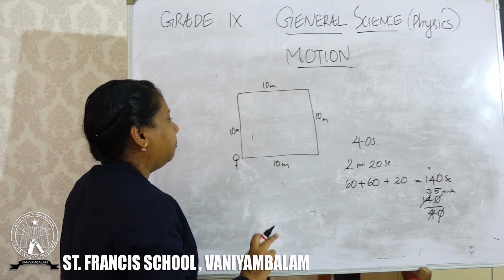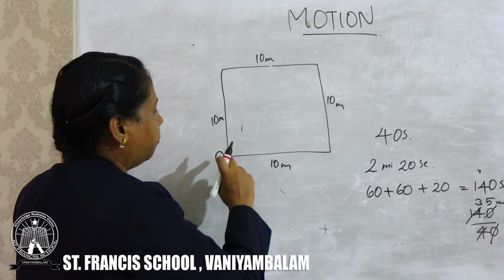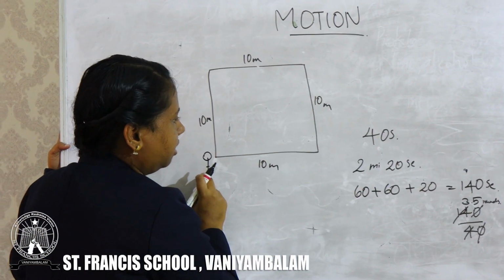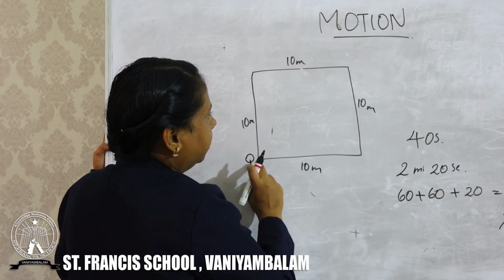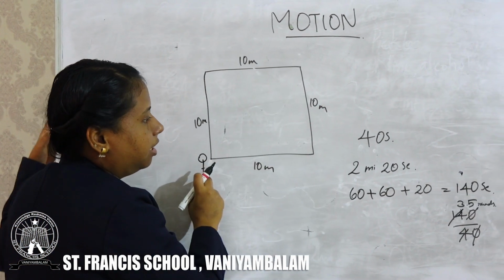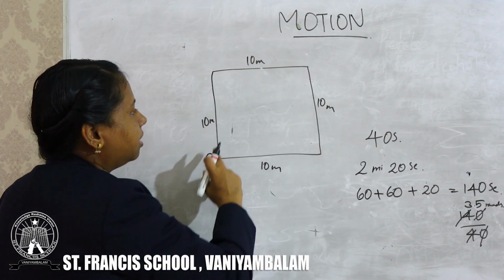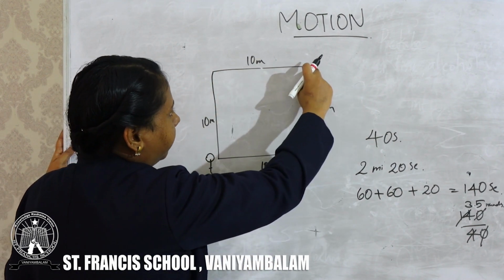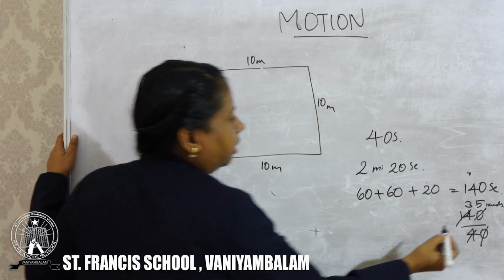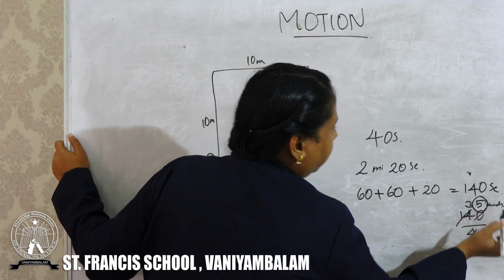He took 3.5 rounds. The first 40 seconds he covered one round completely, the next 40 seconds also completely, the third 40 seconds also completely. Then the last one, the half round.